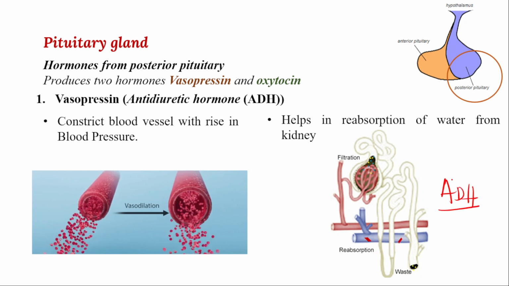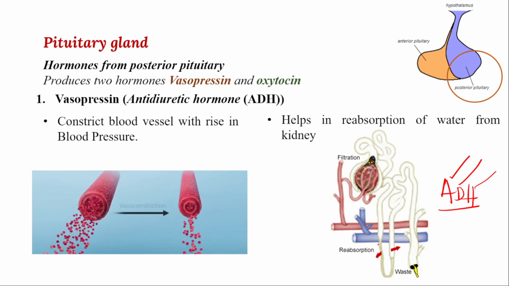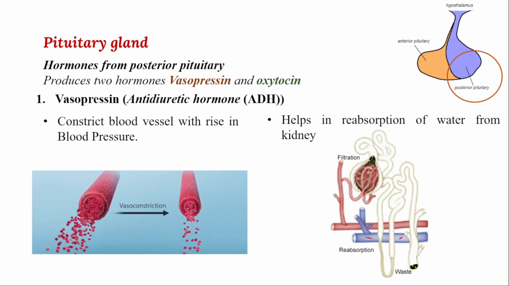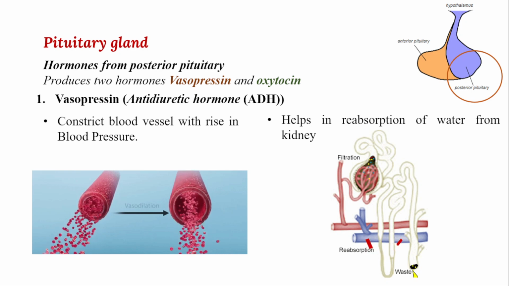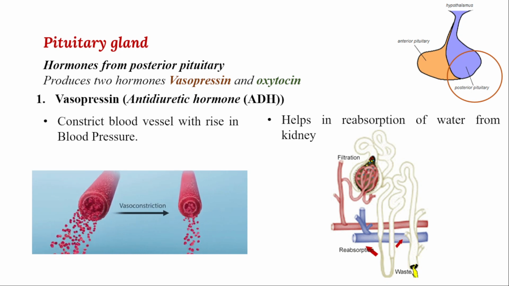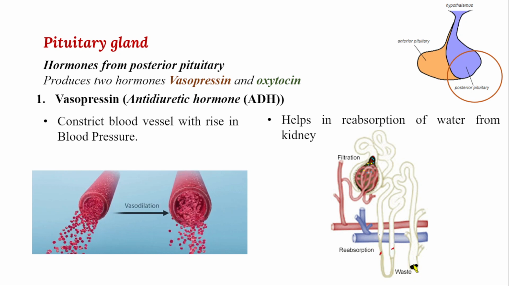What is ADH hormone? Anti-diuretic hormone. Whenever ADH is released, the water accumulated in the urine will be reabsorbed into the body in emergency conditions. Whenever we feel thirsty and we are not able to find water resources, for example when we are lost in the forest and don't know where the water is, the thirst will kill you. In that case, the body will handle it by releasing ADH hormone, vasopressin, from the posterior pituitary.